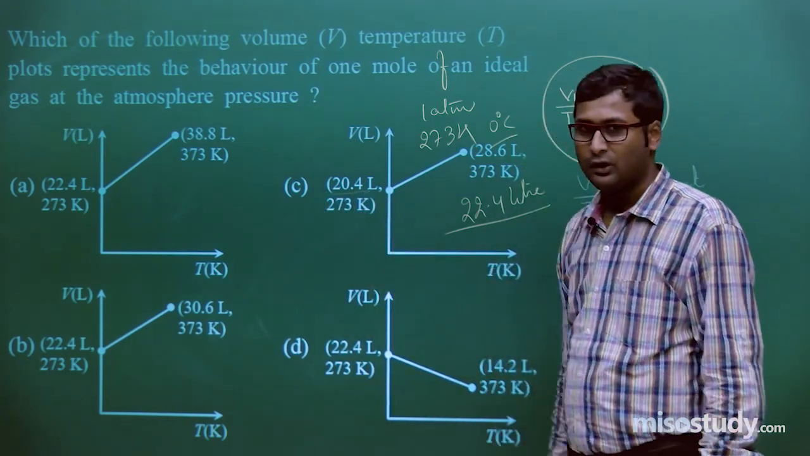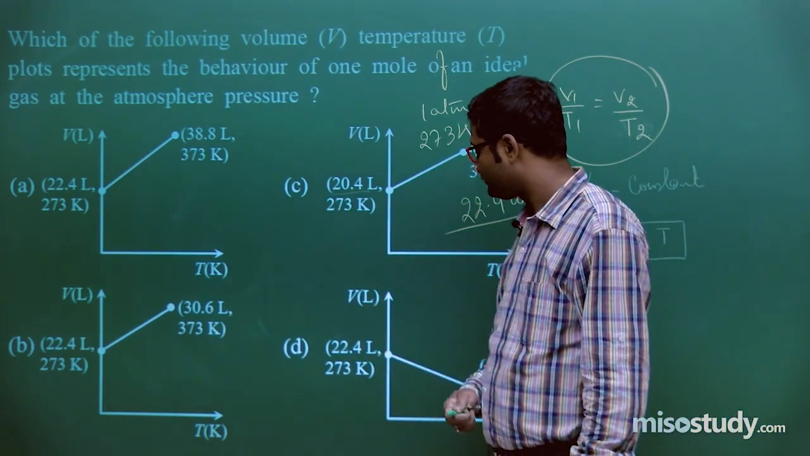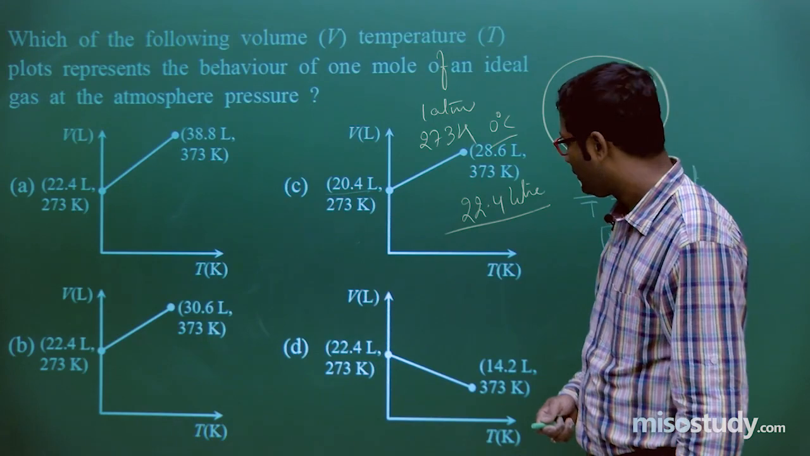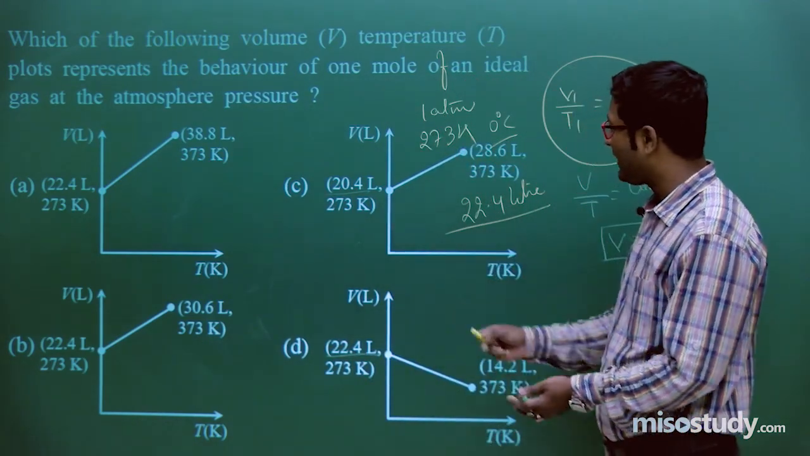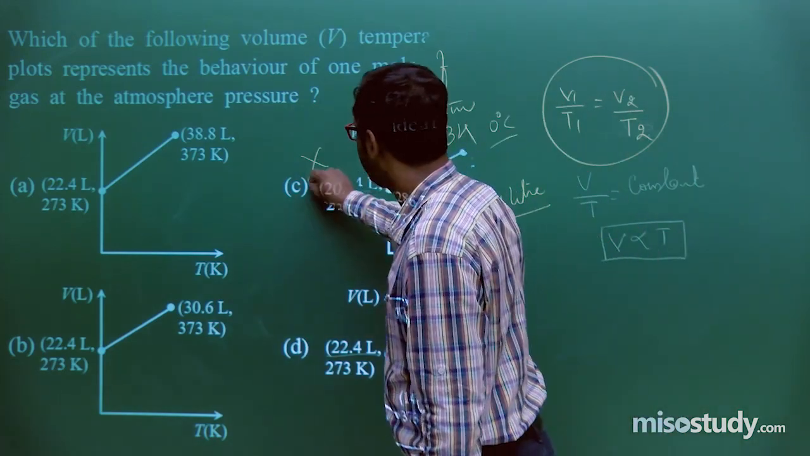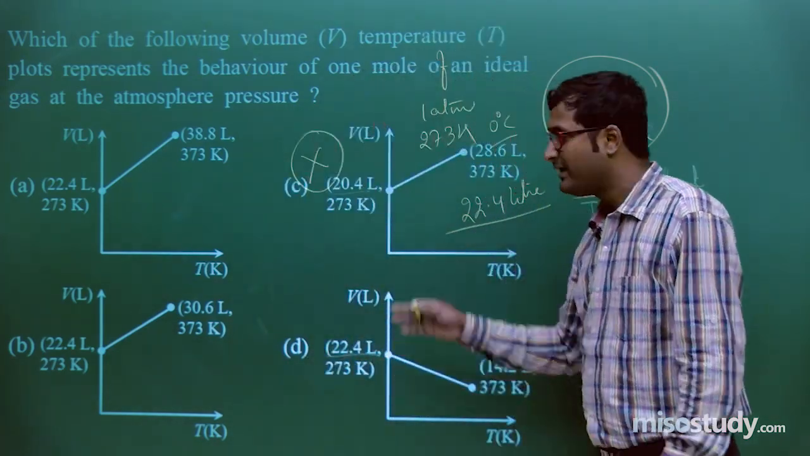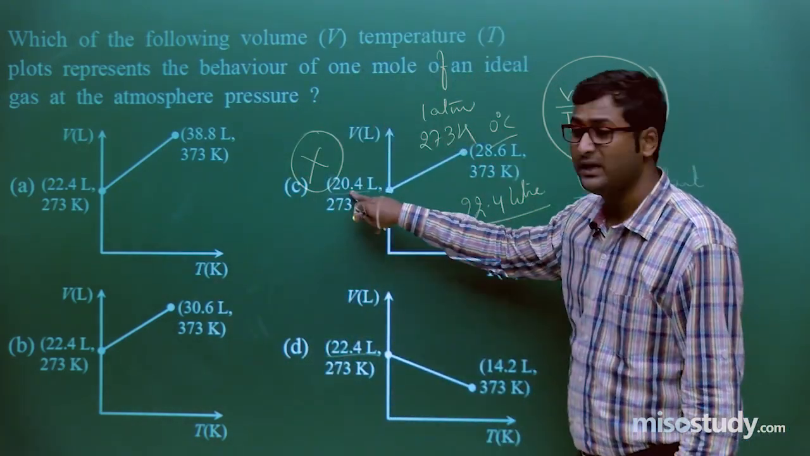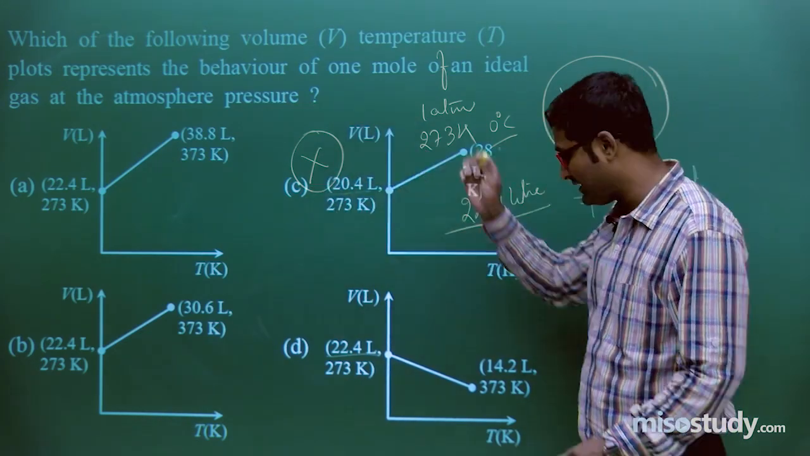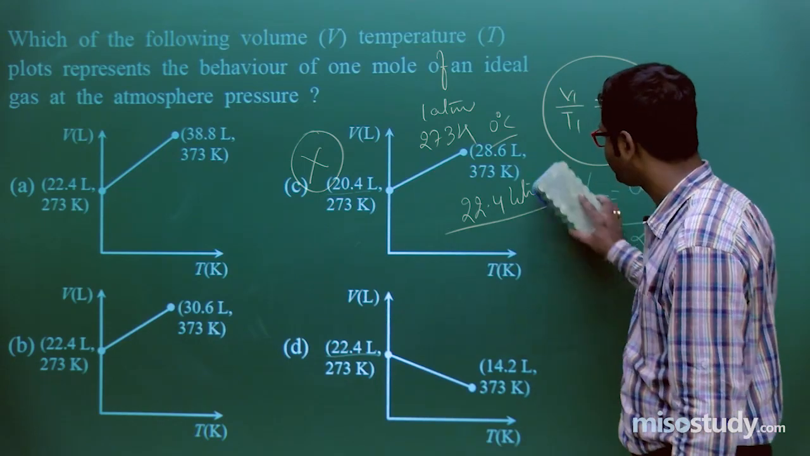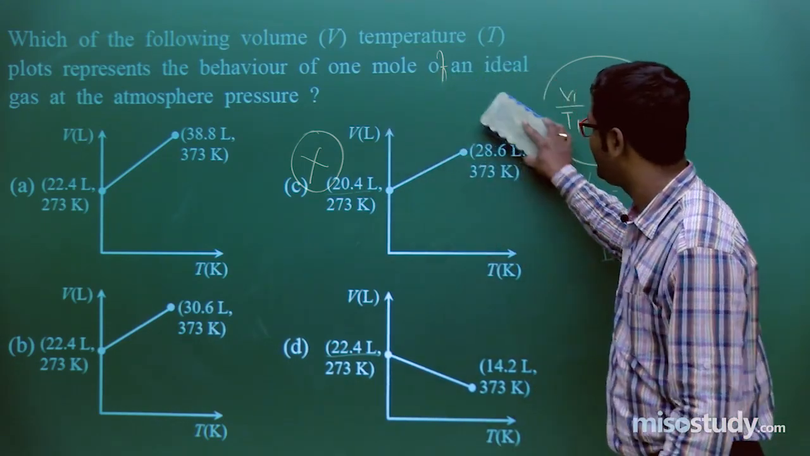Volume is 24.4 here and 22.4 here. Clear to you? If I talk about this graph, this one is incorrect. It cannot be, because according to the question the volume here should be 22.4 liter. So we will eliminate this option. Now check out this. This C will not be the answer.